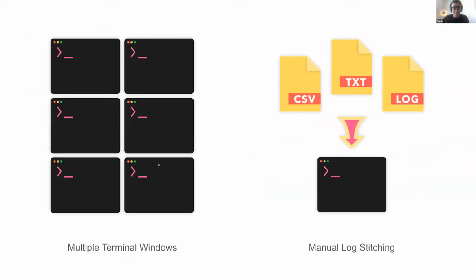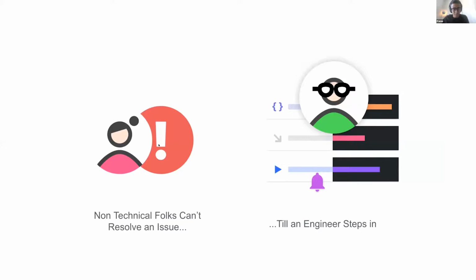We found developers in remote shells across 6 separate terminal panes, or downloading CSVs in the browser and manually stitching them together with bash scripts. That's kind of insane. It also means non-technical folks can't handle tech incidents. They need to wait until an engineer can write a few grep queries and report back, while they're already incredibly busy with their work schedules.